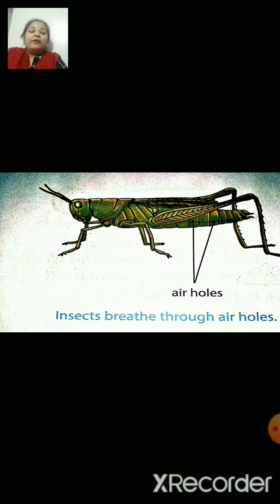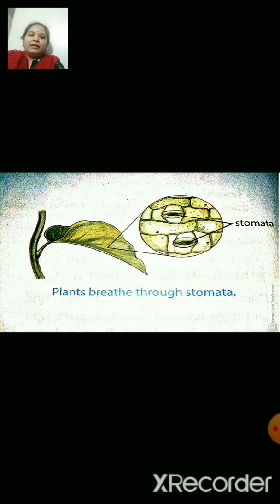Now, the next picture is of a grasshopper. Right. Can you see the small dots? They are called air holes. So, insects breathe through air holes on their bodies. The next picture, can you see the small openings in the leaf? Yes, this is what we had discussed. This is stomata. So, in the plants, exchange of gases takes place through stomata.